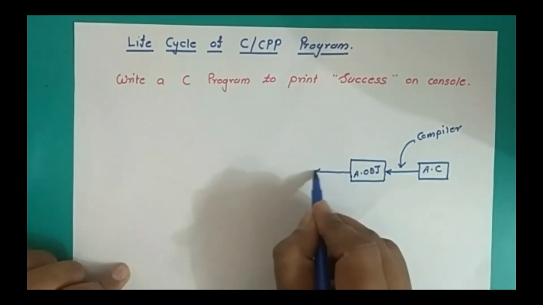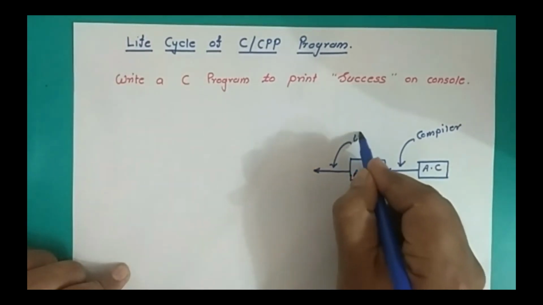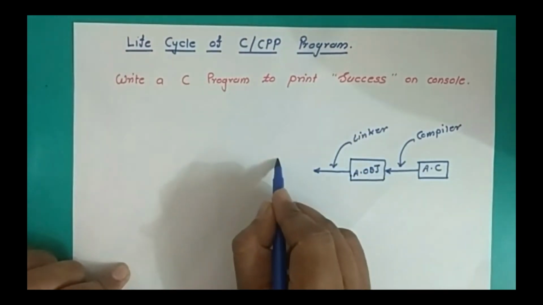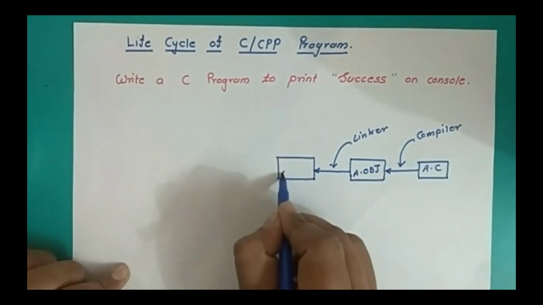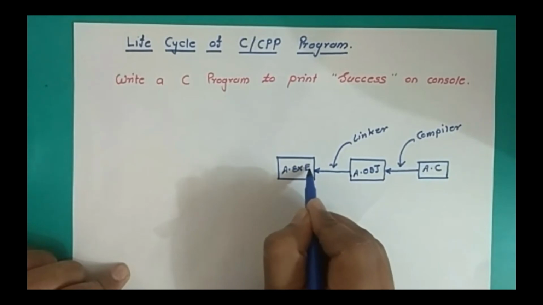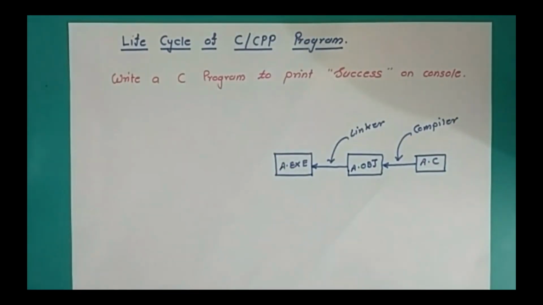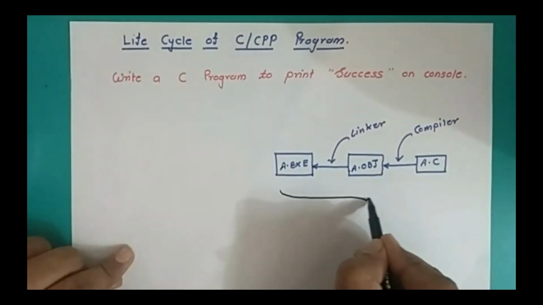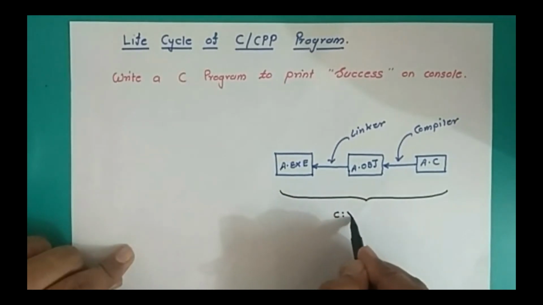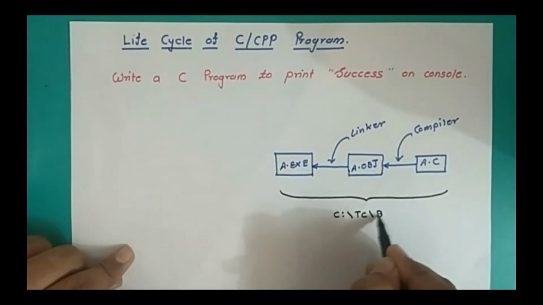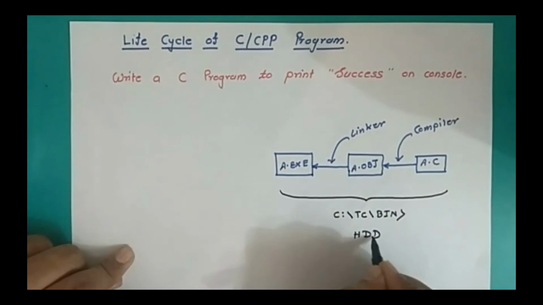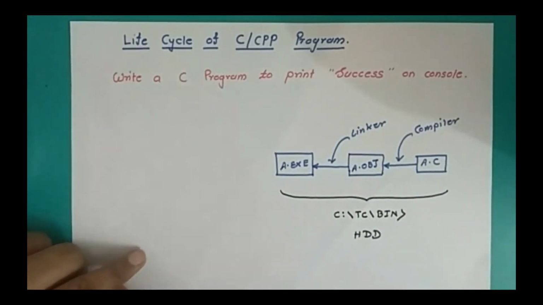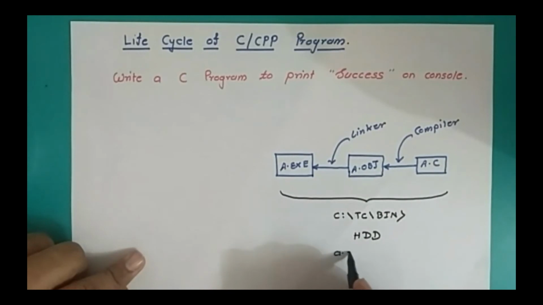One more process that we have done with this is the linker, and the linker has converted our code into a.exe. If you have observed properly, all these three files were present in the C drive, Turbo C directory, and bin directory, and this is obviously present on my hard disk drive, right? And after that, I gave the command a.exe, and I pressed the enter key.